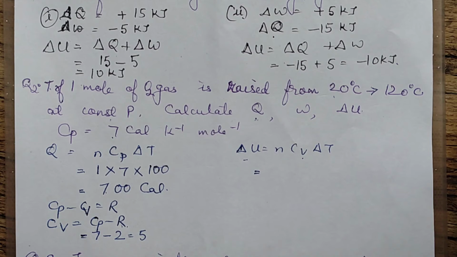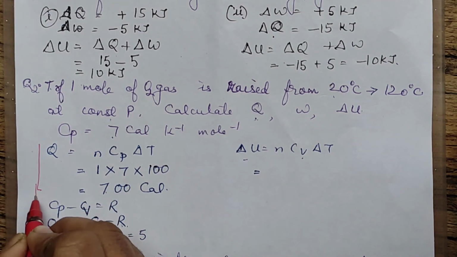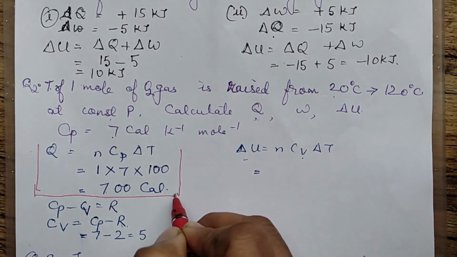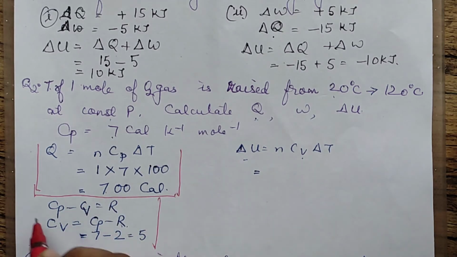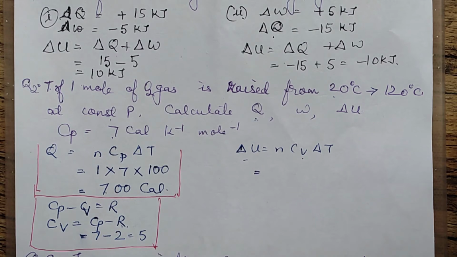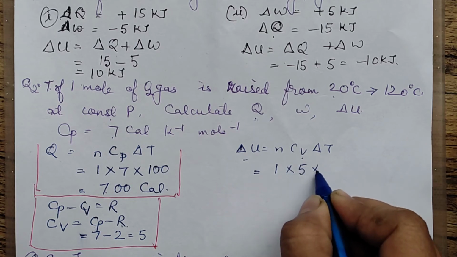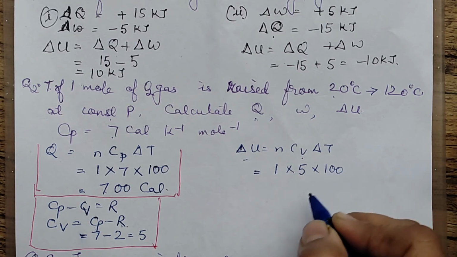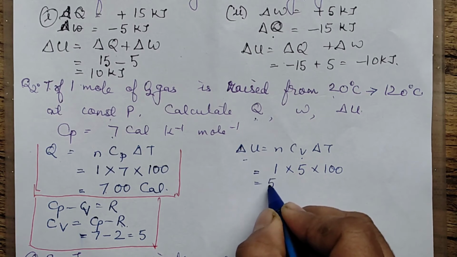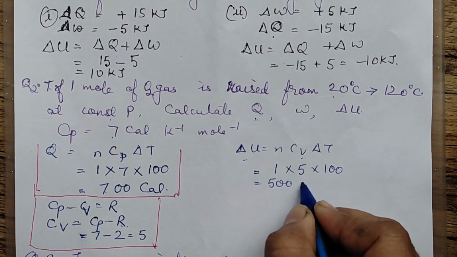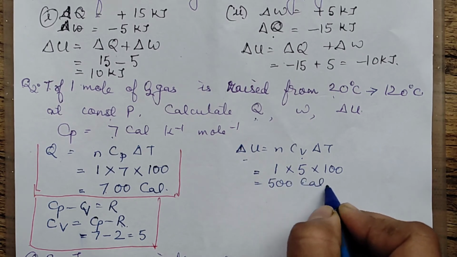Okay, so first we calculated this part, the first part of the question, and to calculate this we first calculated Cv. Now we will put the Cv value here. Number of moles is 1, Cv value is 5, and the change in temperature is given as 100. So you have delta U as 500 calories.